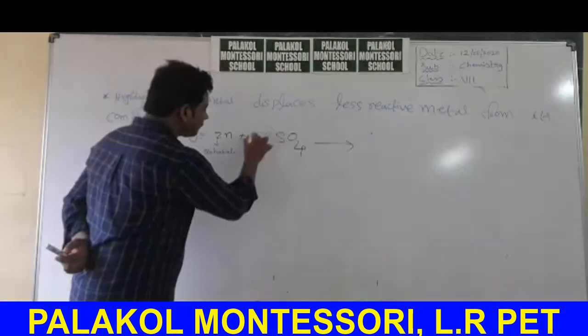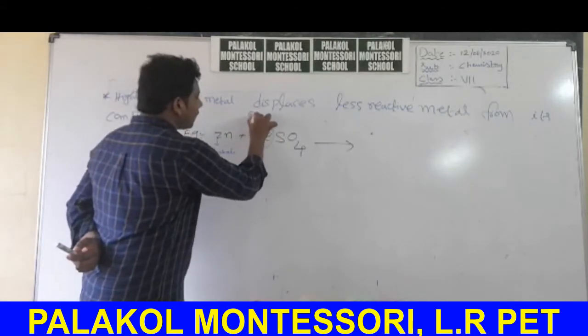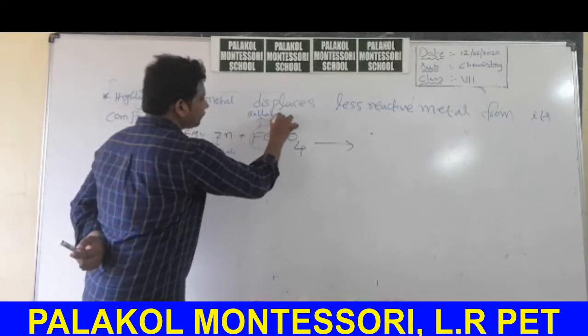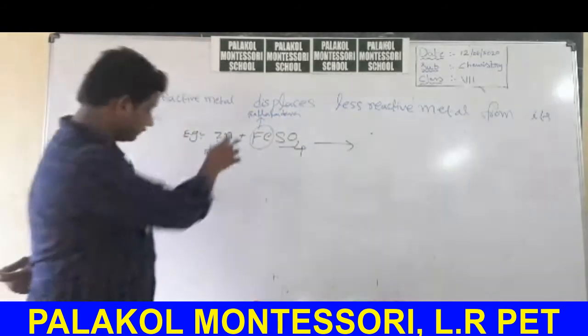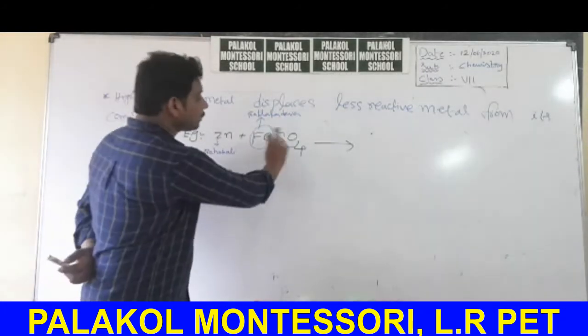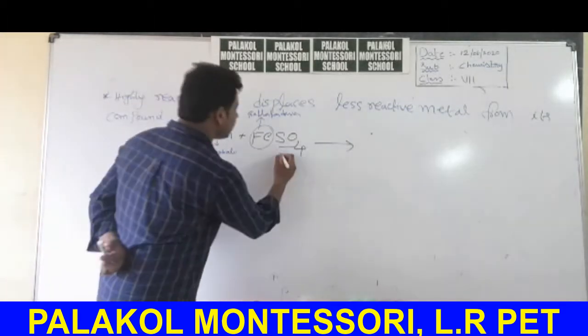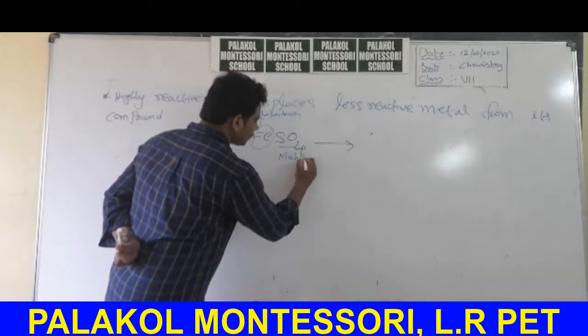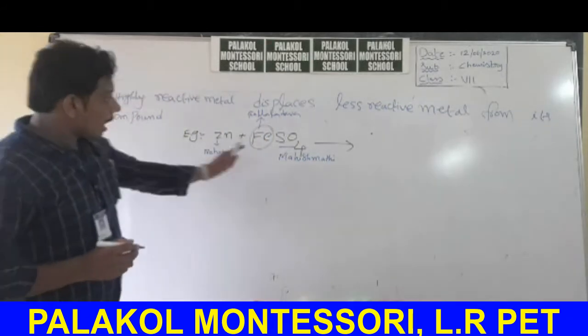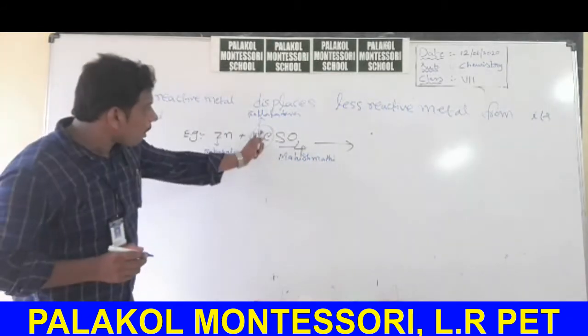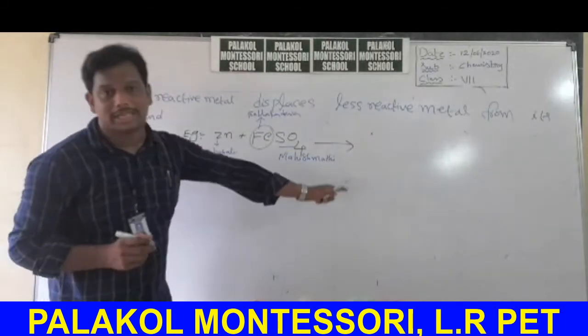Iron, Ballala Deva. Ballala Deva is the king of Mahishmati. SO4 group, you call it as Mahishmati. From its compounds means Ballala Deva along with Mahishmati.